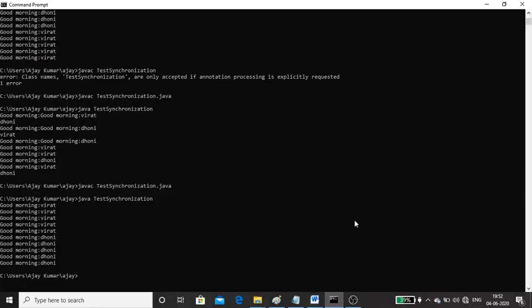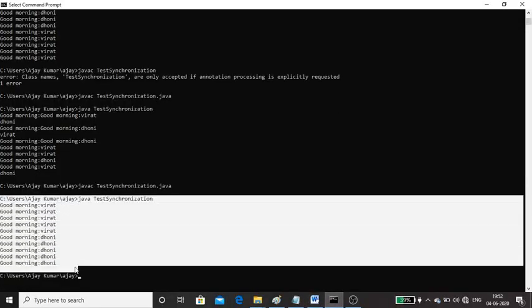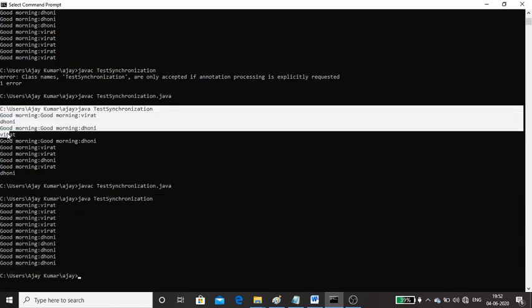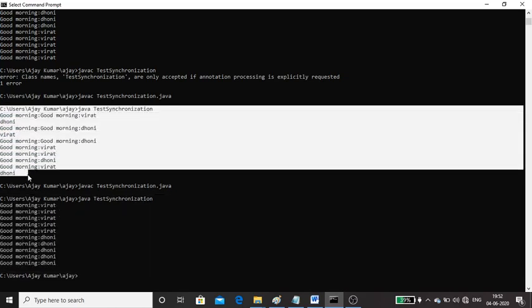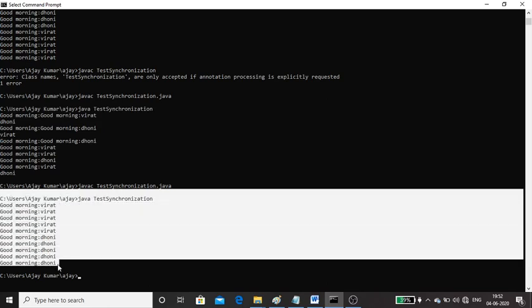After copying this one, I just copy this particular output, from here to here. This is the output for the function without using the synchronized keyword. See, we got irregular output, and there is a fight between Dhoni and Virat. But here there is no fighting. If Virat is executing, Dhoni should be in waiting state. If the JVM gives a chance to Dhoni in the beginning, then Virat should be in waiting state. That's it. Thank you.